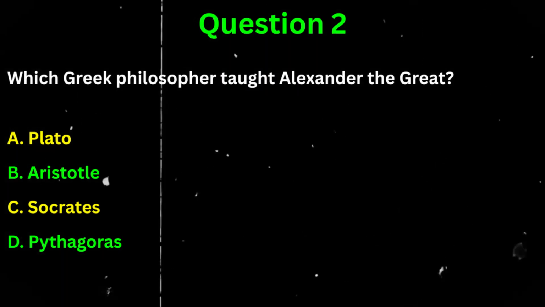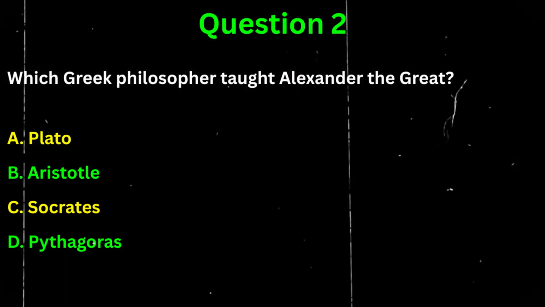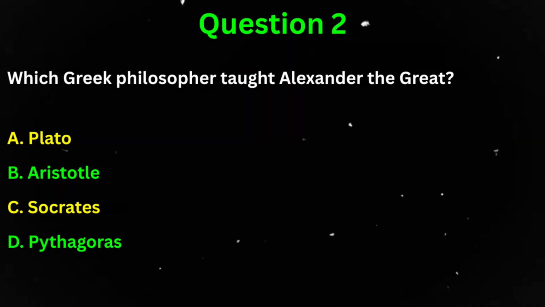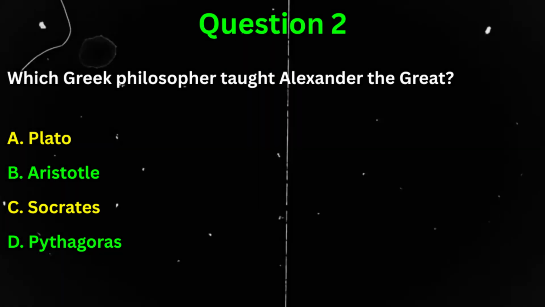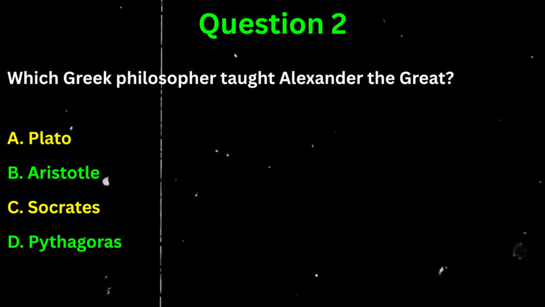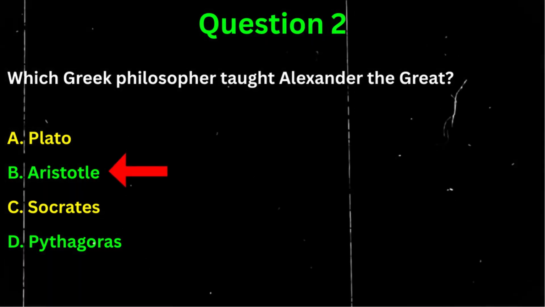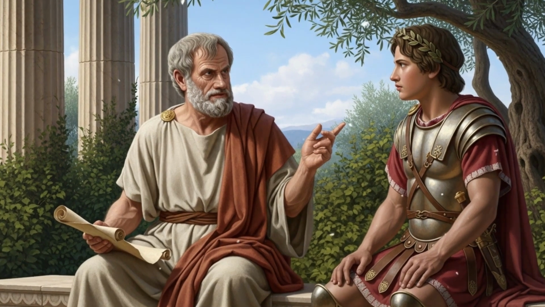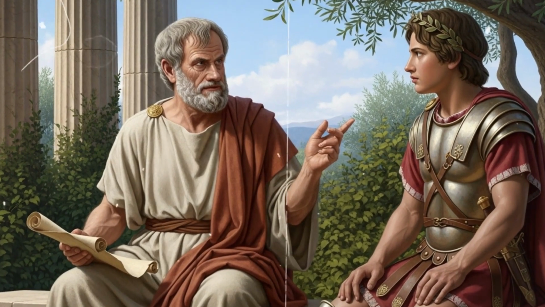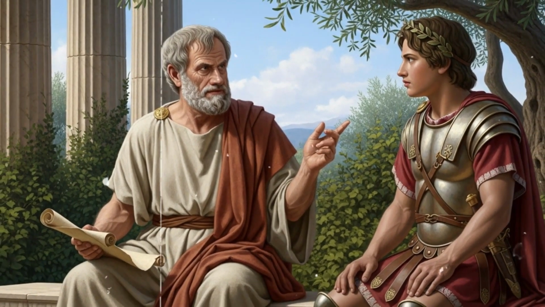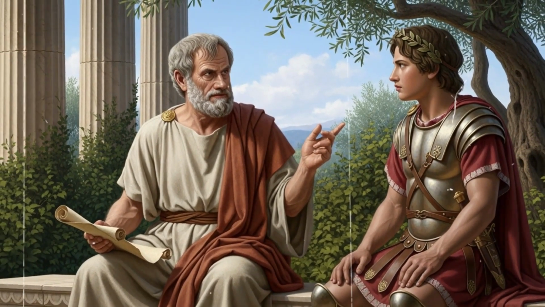Question 2. Which Greek philosopher taught Alexander the Great? A. Plato. B. Aristotle. C. Socrates. Or D. Pythagoras. The correct answer is B. Aristotle. Aristotle, one of the greatest minds of ancient Greece, served as tutor to Alexander the Great during the prince's youth in Macedon. This relationship mattered enormously.